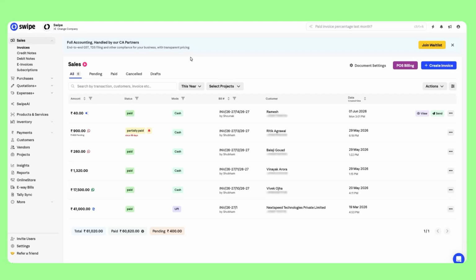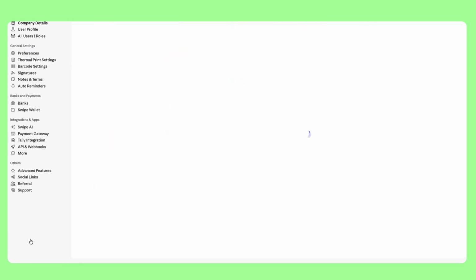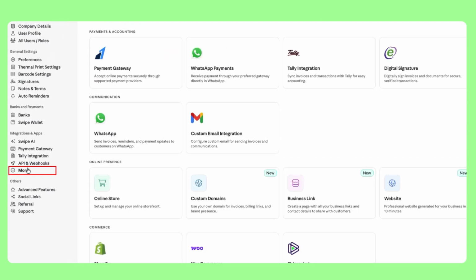Hello, welcome to Swipe. Today we will see how you can connect SwipeMCP to ChatGPT and get detailed insights about your business in seconds. To get started, go to Settings, then More.